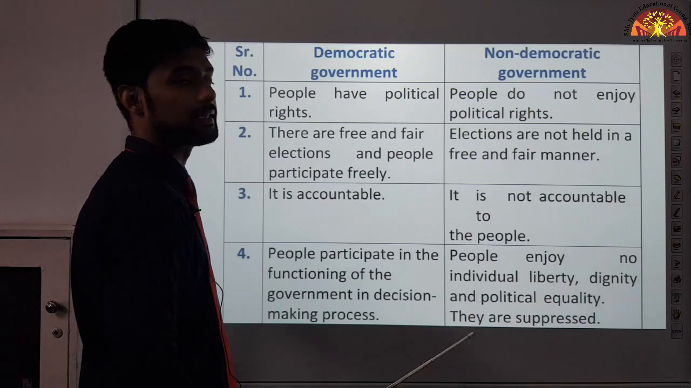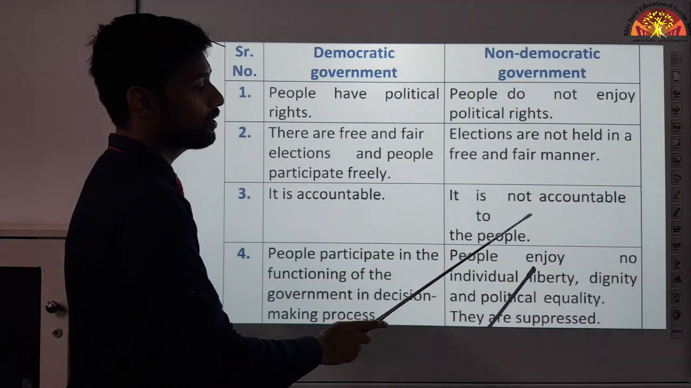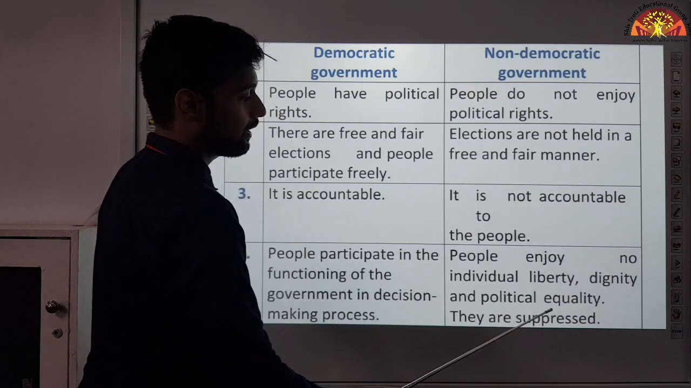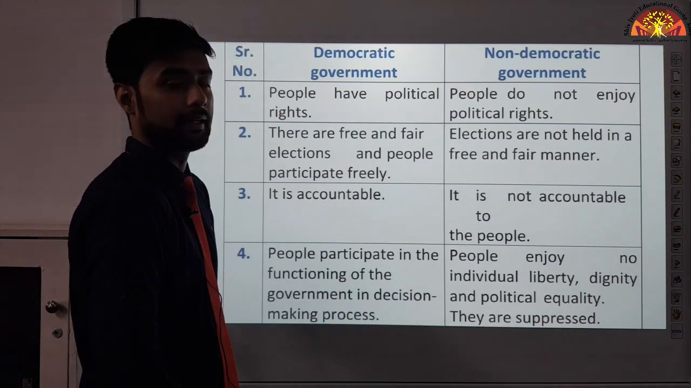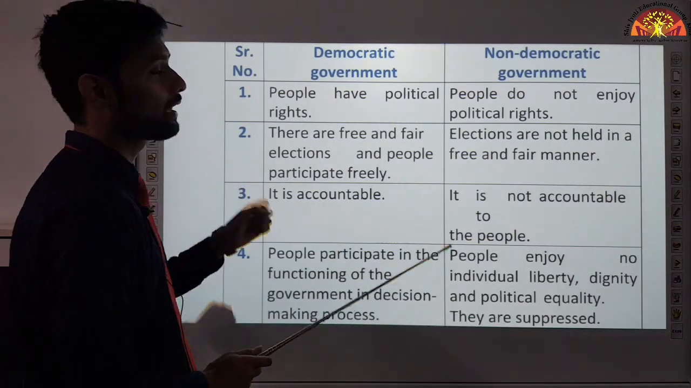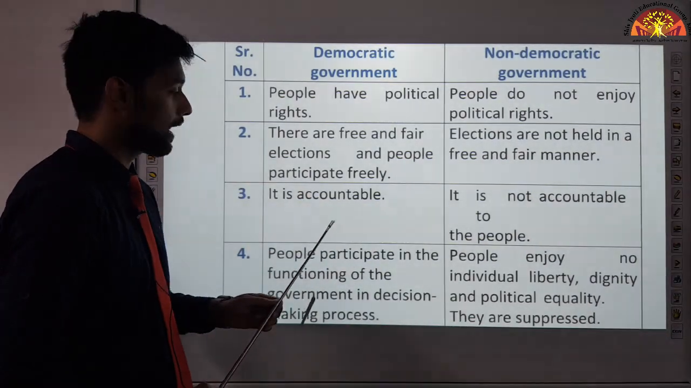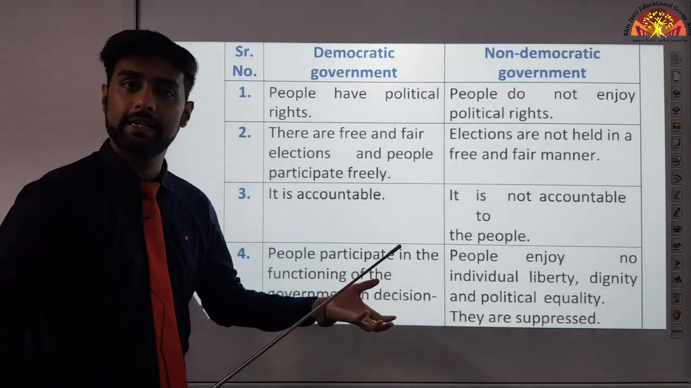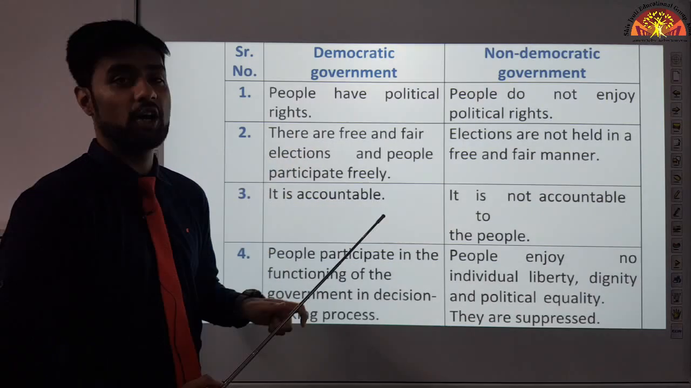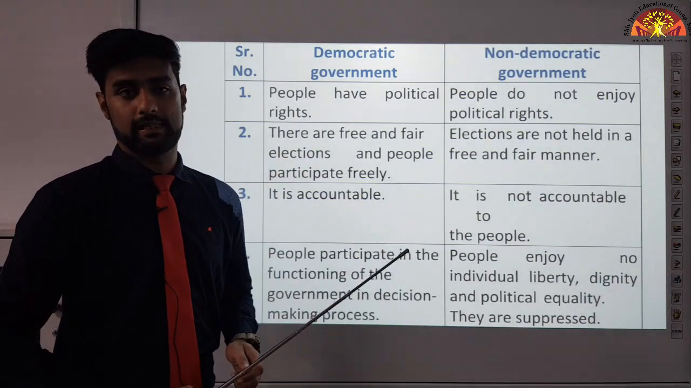They are suppressed. In a non-democratic government, the people neither have liberty, freedom, nor are they respected, nor do they have political equality. They are suppressed. Their voices are not heard. Okay. But in a democratic government, in a democratic country, what happens? People participate by electing their leaders, and even then if they don't like what law has been passed by a democratic government, they can protest against it.